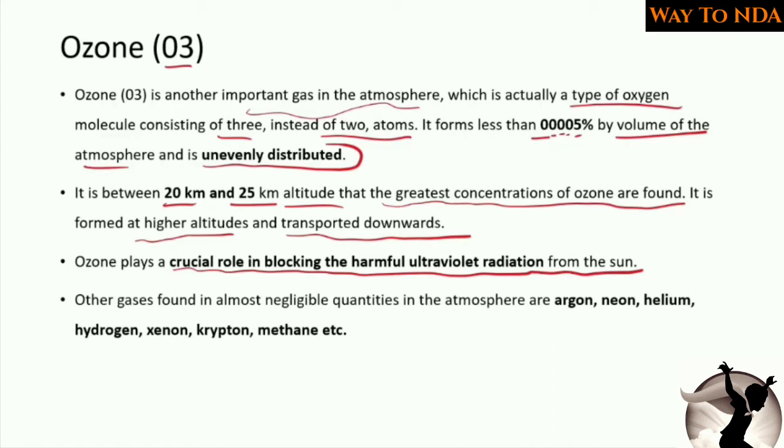And the other gases which are there in the atmosphere are argon, neon, helium, hydrogen, xenon, krypton, methane, etc. So these are the minor gases which are present in the atmosphere.